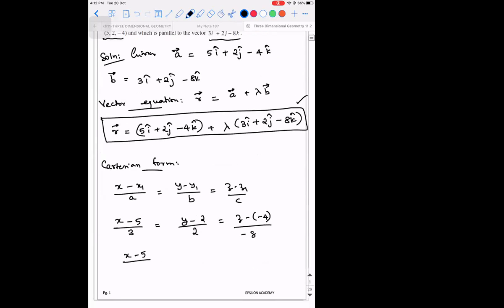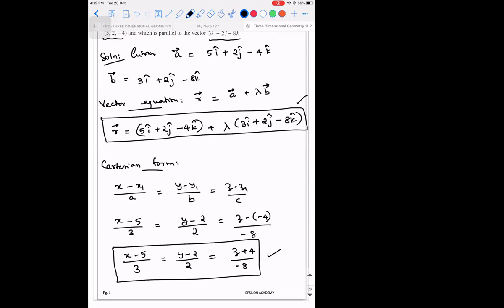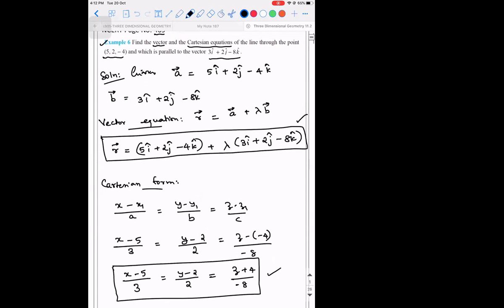So it will be x minus 5 by 3 is equal to y minus 2 by 2 is equal to z plus 4 divided by minus 8. Please make a note of it.